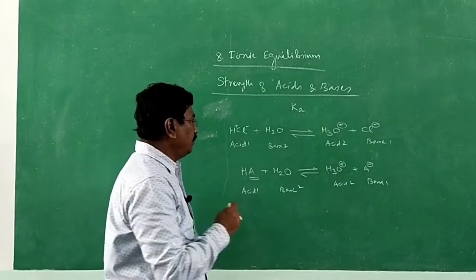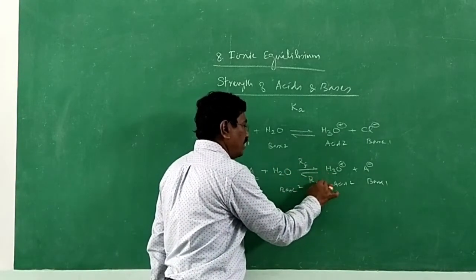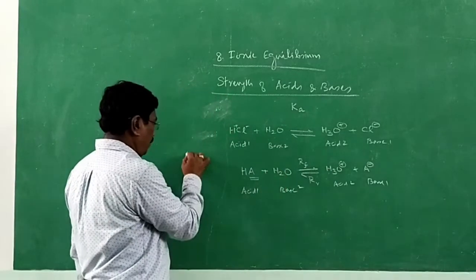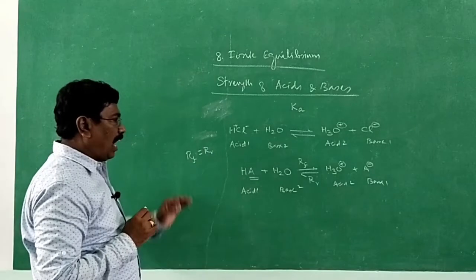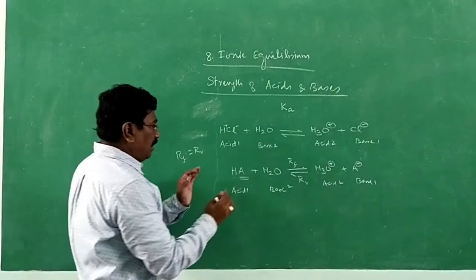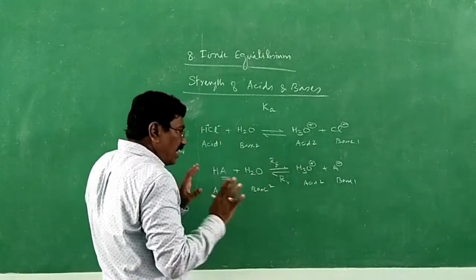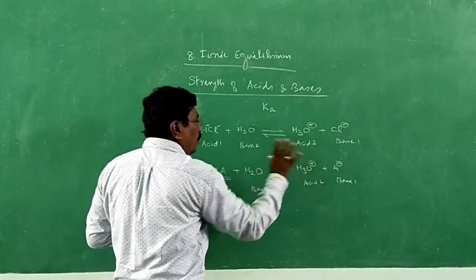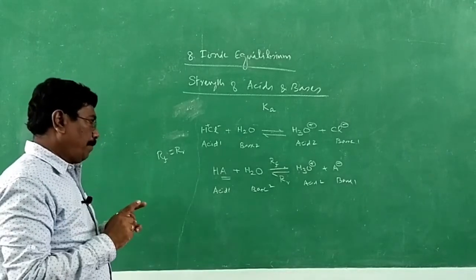Equilibrium is a condition at which the rate of forward reaction is equal to the rate of reverse reaction, RF equals RR. At that condition, the concentration of reactants and products will not change. That doesn't mean these two should be equal. That point you should be very clear in your mind.